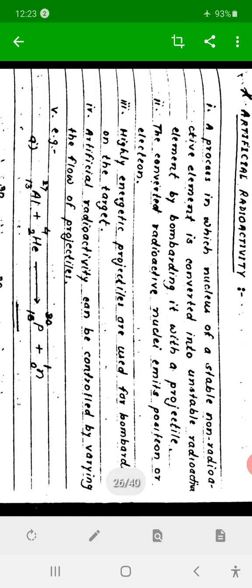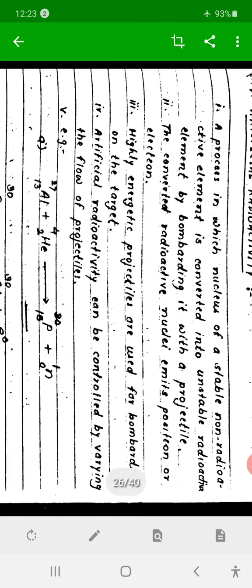When the heavy nucleus loses particles, it loses that binding energy also. Therefore, that emission is exothermic, accompanied by the evolution of a very high amount of energy, both particles and energy. That is about natural radioactivity.